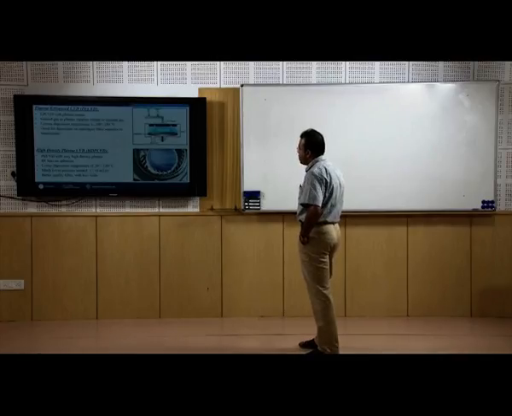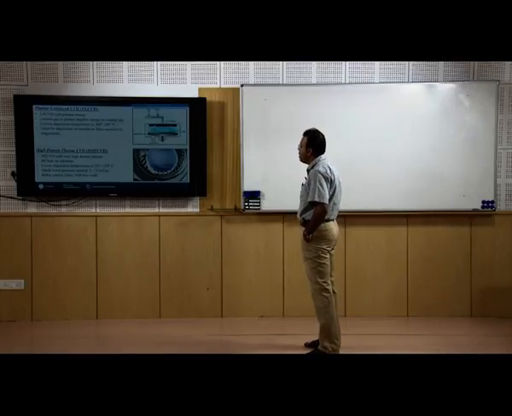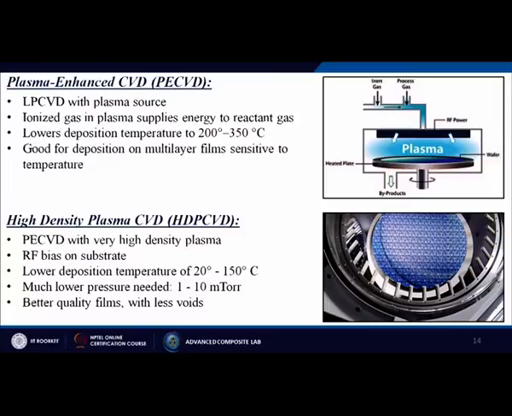Next is called the plasma enhanced CVD process, or maybe the PECVD. This is also one of the latest techniques, and these equipments are very expensive too. So, LPCVD with a plasma source: ionized gas in plasma supplies energy to the reactant gas, lowering the deposition temperature to 200 to 350 degree centigrade, good for deposition on multilayer films sensitive to temperature. So, this is all about the plasma enhanced CVD.